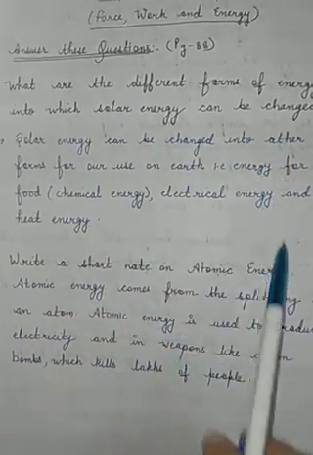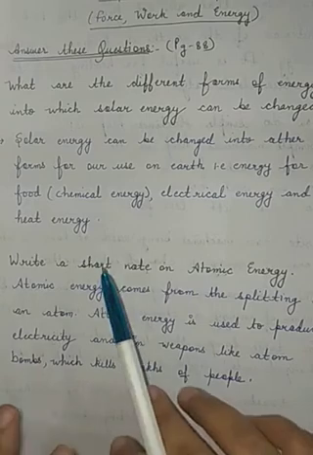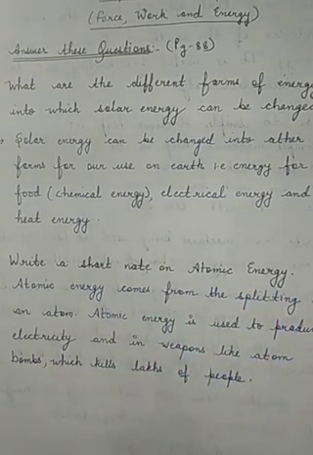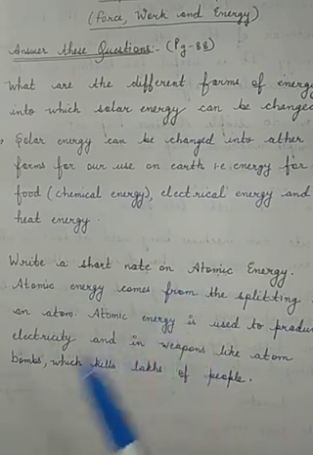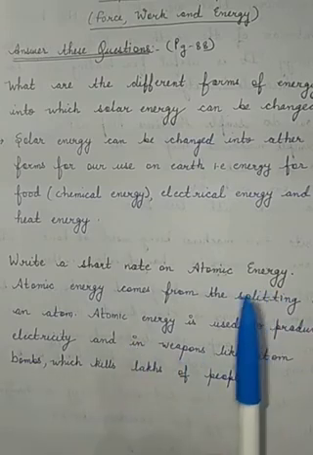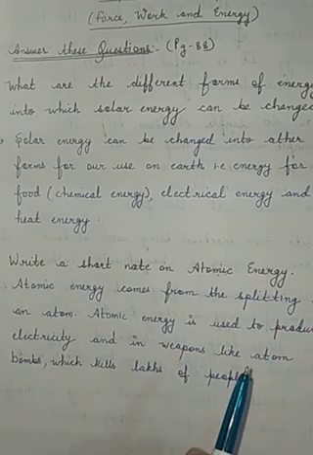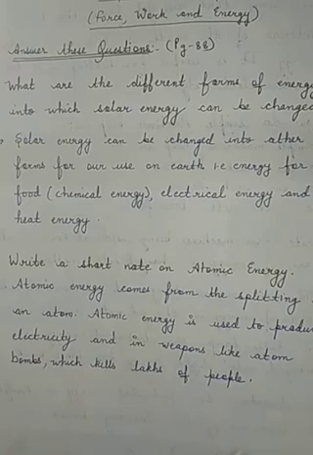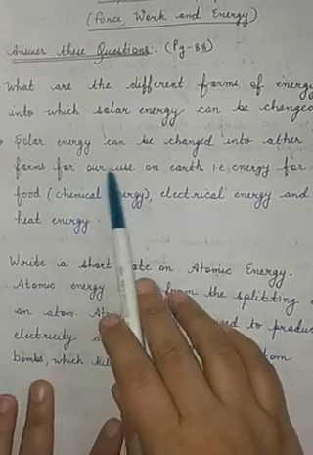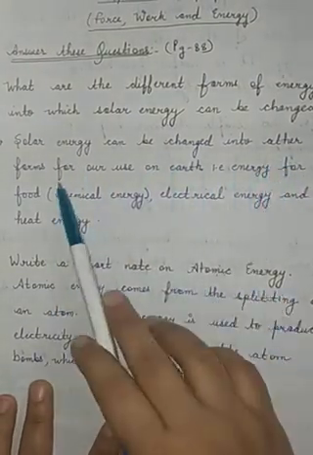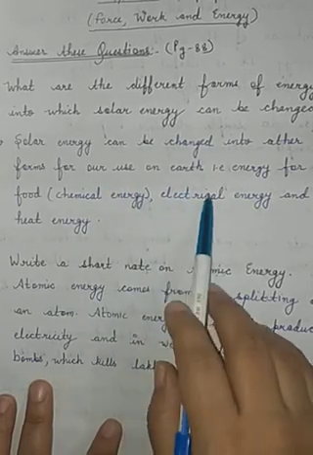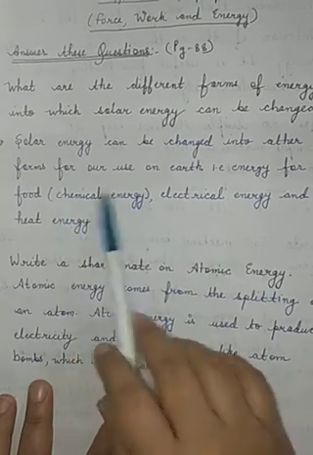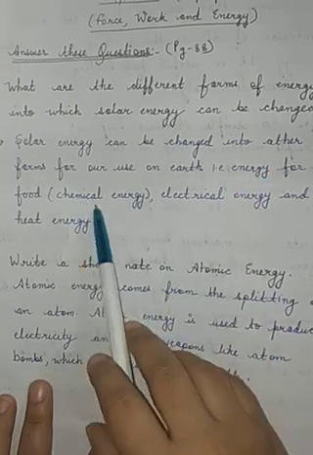In this you have to write how the solar energy can change from one form to another. I have told you in examples also that solar energy is basically used to produce electricity, and it is also used for cooking purposes in the form of solar cookers. So what is written is that solar energy can be changed into other forms of energy that we use on earth. How? Energy for food. The solar energy is also used as energy for food.